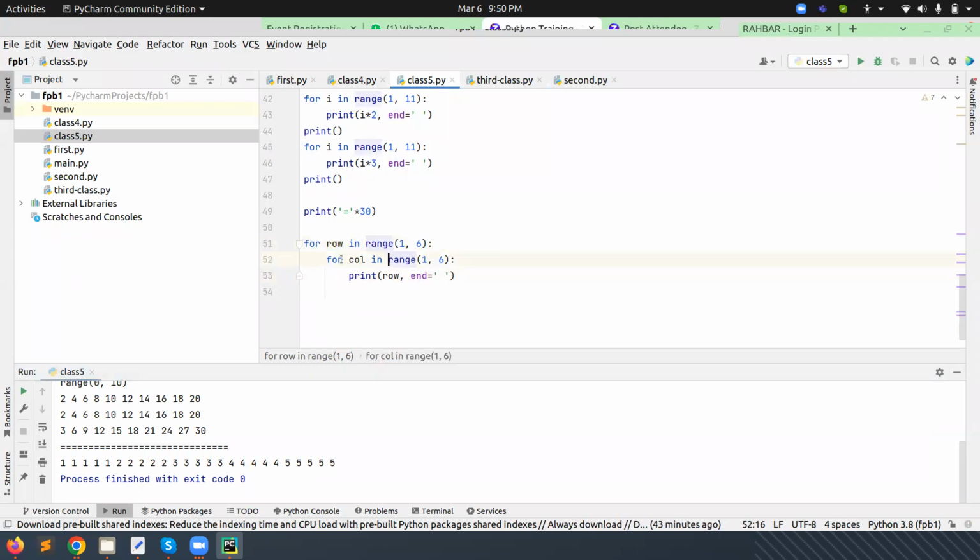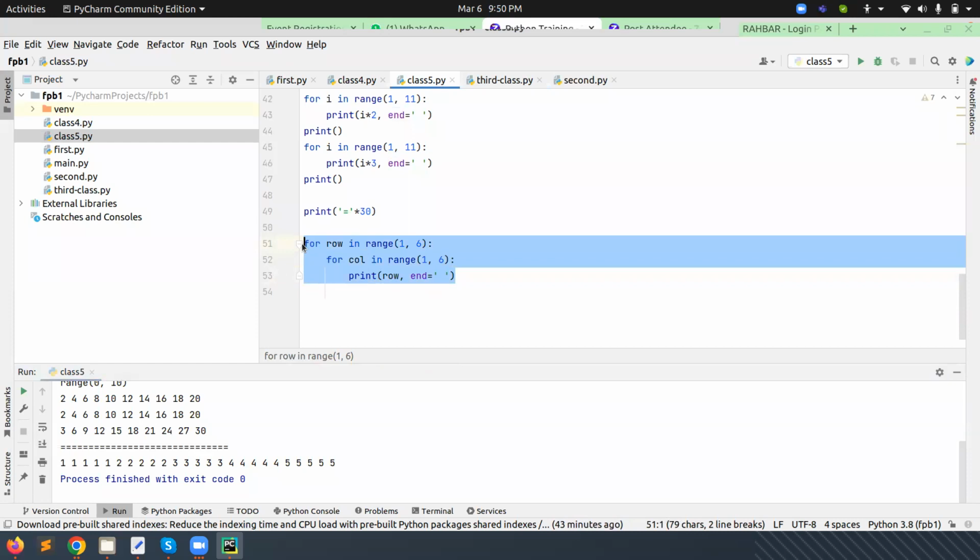Again, it will come in the inner loop. So now it will come here. The row, what is the value of the row? The first time its value will start from 1. So 1 will be printed here. Again, it will go. So like if we do this one,